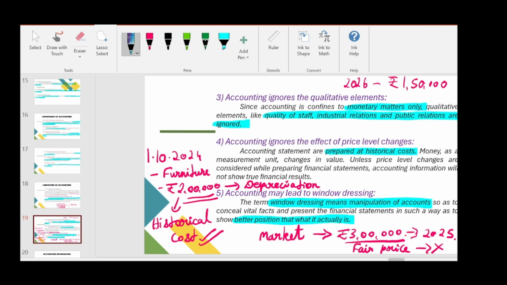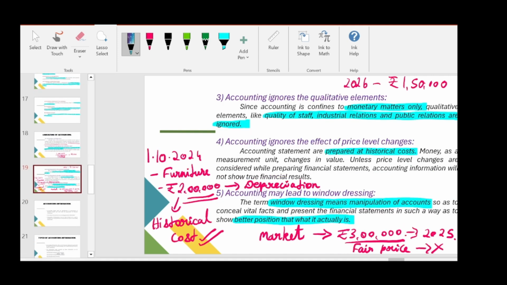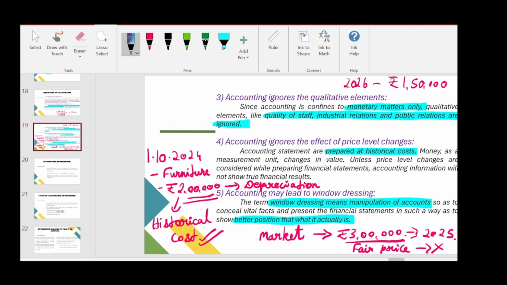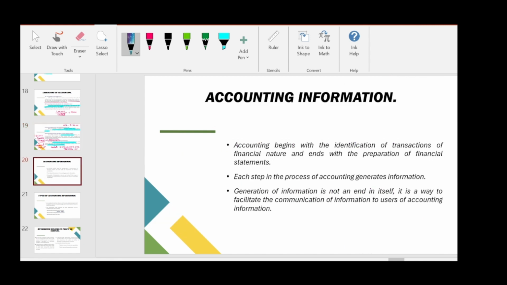And the last is accounting may lead to window dressing. Window dressing means manipulation of accounts. So often companies will conceal some facts to show that their financial position is better than what it actually is. So these are limitations of accounting. So I hope you got clarity till this topic. So today we are going to see accounting information.